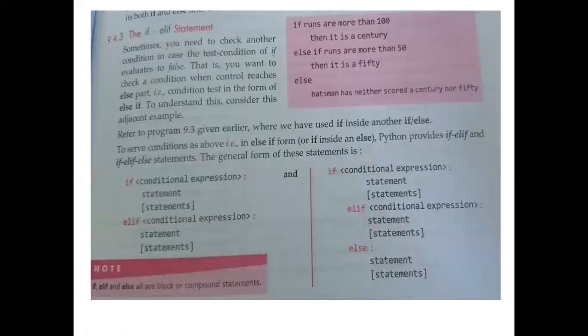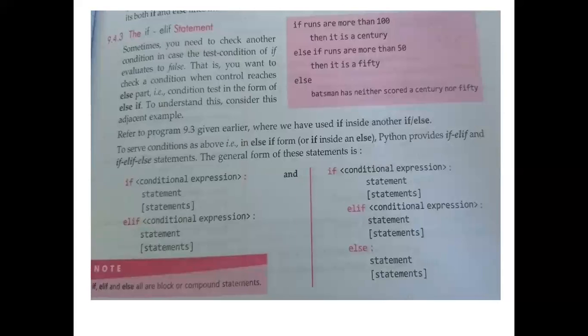if statement. Another conditional statement is the if elif statement. Sometimes you need to check another condition in case the condition of if evaluates to false. So अगर if का condition तुम्हारा false आता है तो sometimes हमको कुछ अलग execution मतलब statement execute करना पड़ता है. That is, you want to check a condition when control reaches the else part, in the form of else if. To understand this, consider this adjacent example.